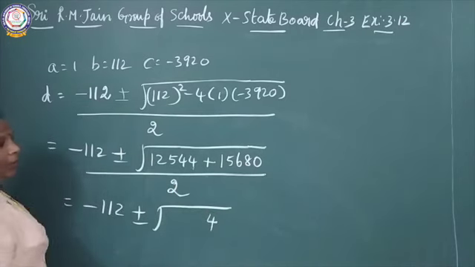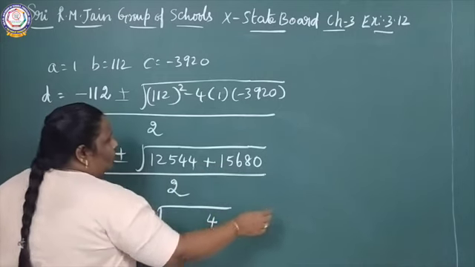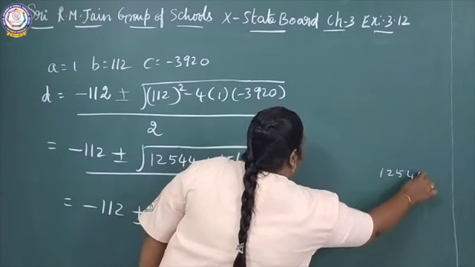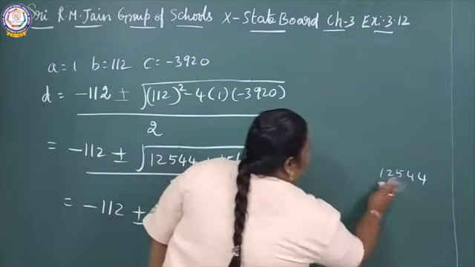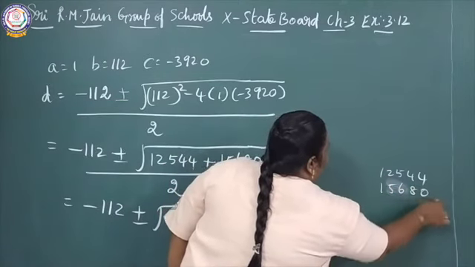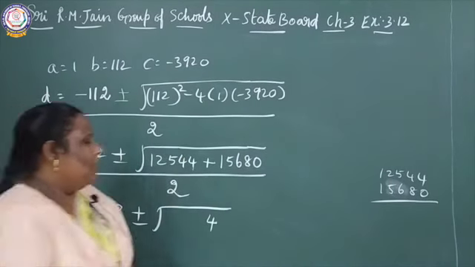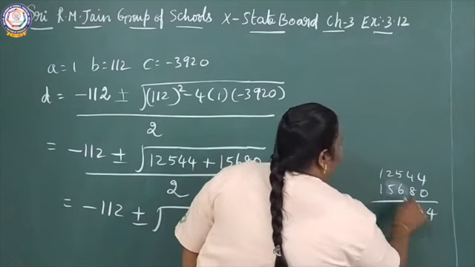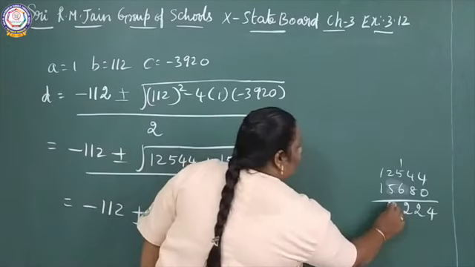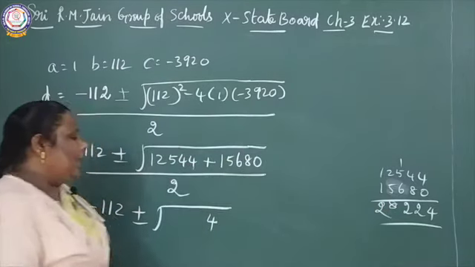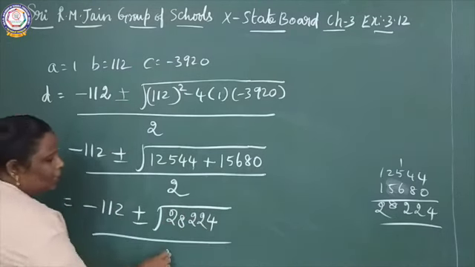4, 8 plus 4, 1560, 12. You can do it in your F4 column. 12544, 15680. See, 4, 8 plus 4, 112, balance 1, 2, 6 plus 6, 2, 5, 7, 8, 2. So 28,224 by 2.